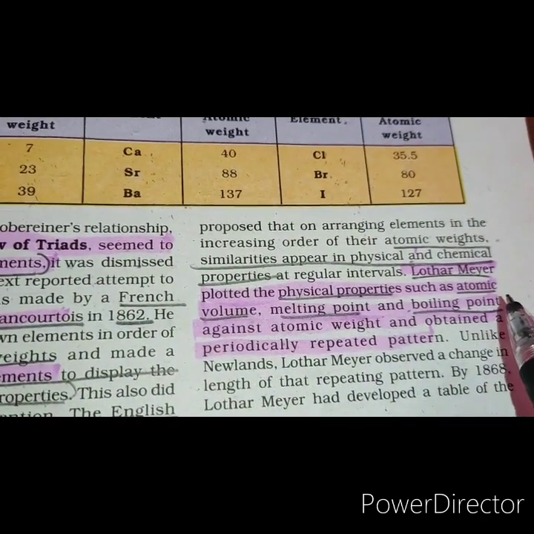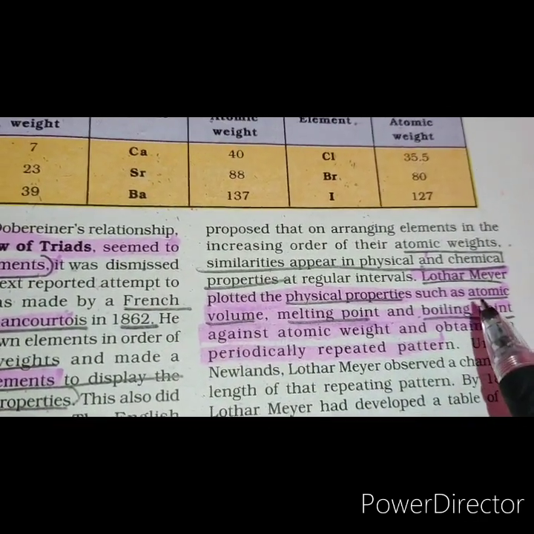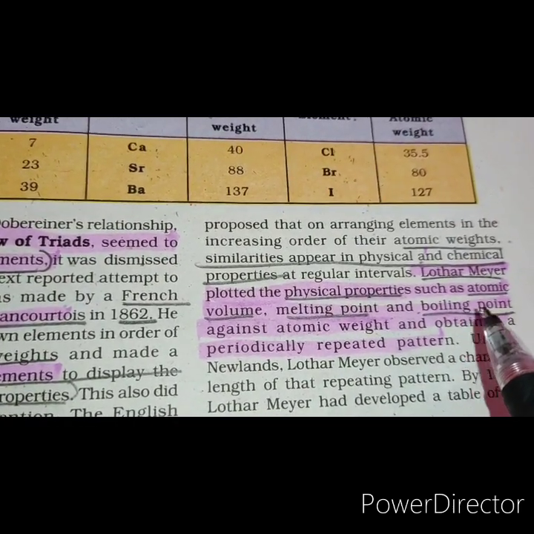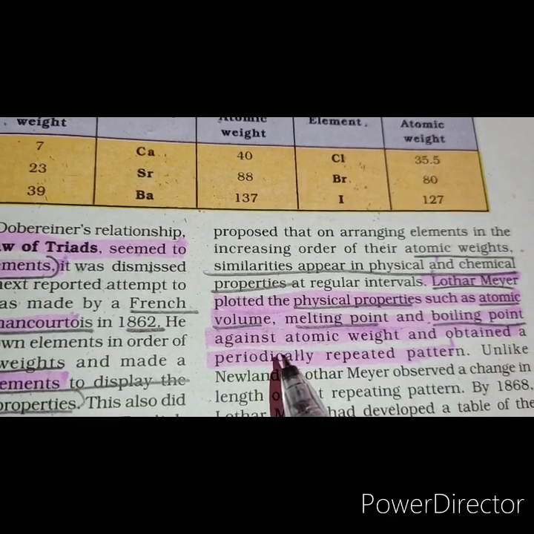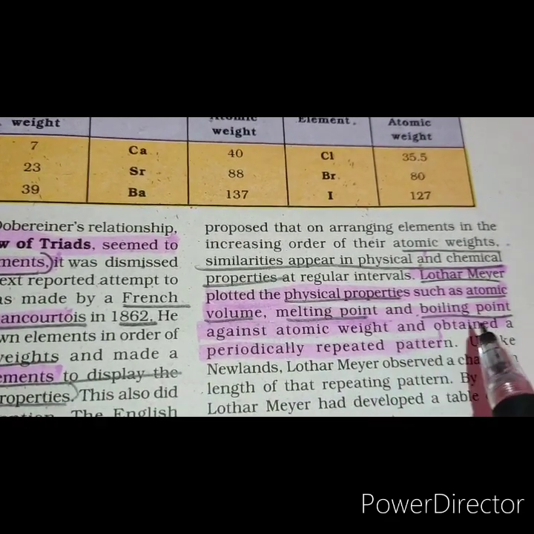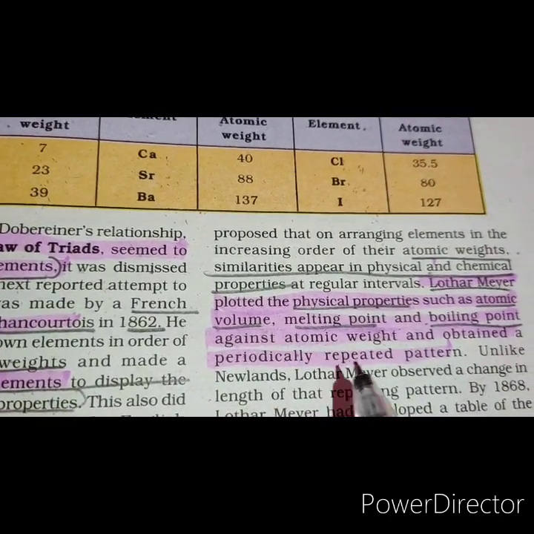Lothar Meyer arrangement. Lothar Meyer was a German chemist. In 1869, he used physical properties such as atomic volume, melting point and boiling point to arrive at his table of elements.